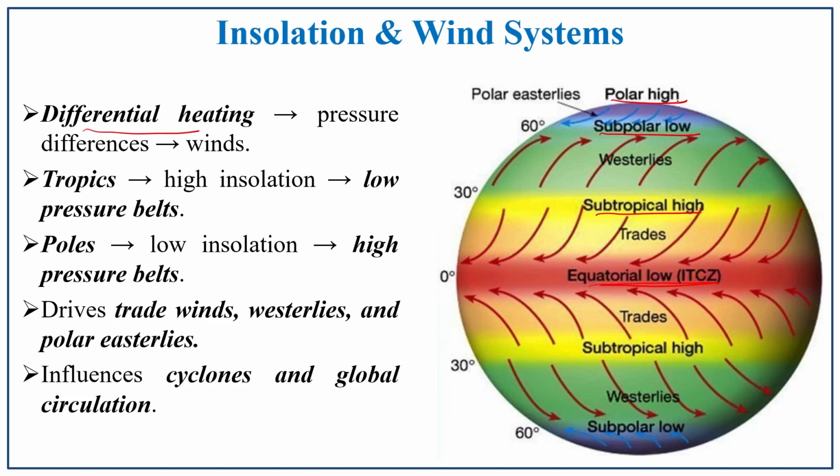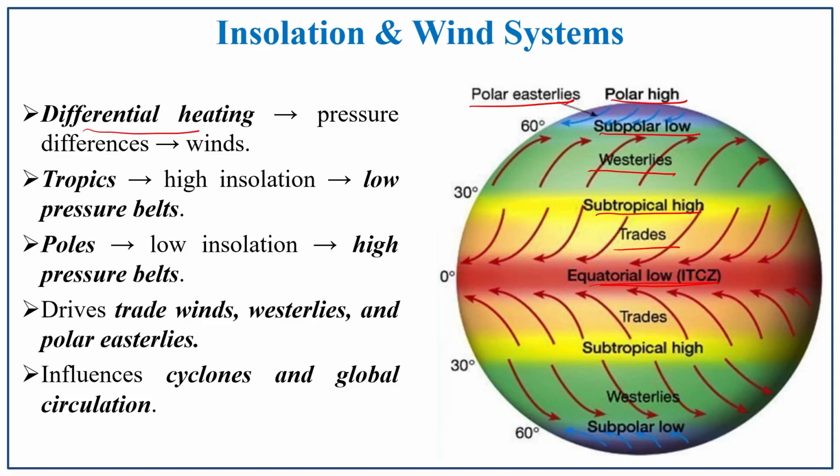So, these are all the latitudinal heights. It has the wind patterns also, that is trade winds, westerlies and polar easterlies. These are all the patterns driven by the insolation. It also influences the cyclones and global circulations, because this wind movement highly influences the cyclone and global circulation.